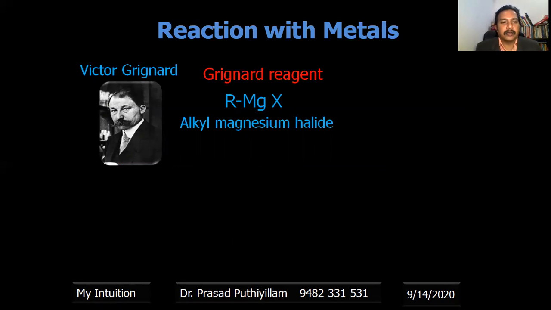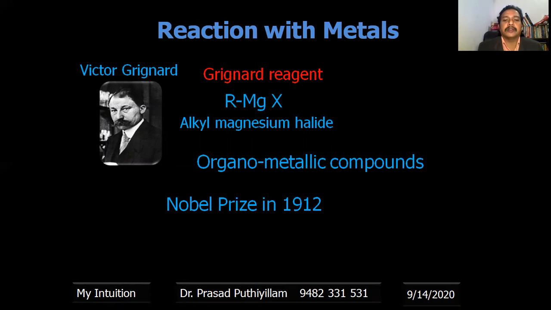Grignard continued his work on alkyl magnesium halides and introduced a new branch of chemistry, organometallic compounds. For his contribution he got the Nobel Prize in 1912, which he shared with another scientist; you can find out who the other one was.